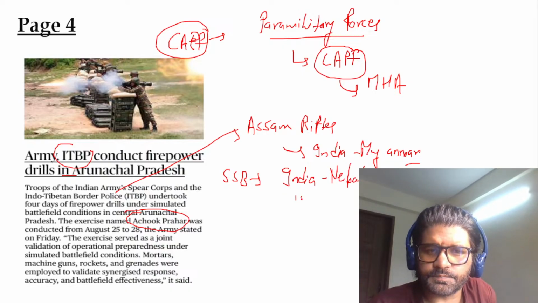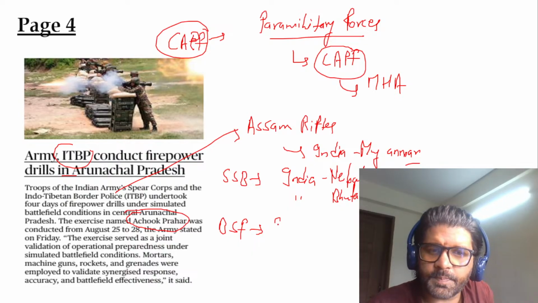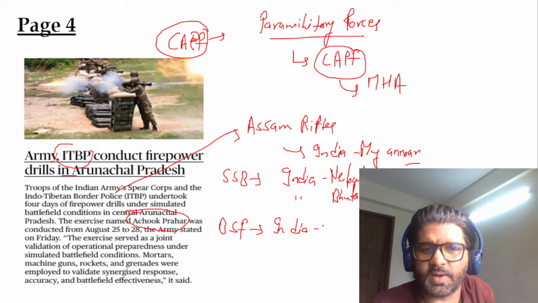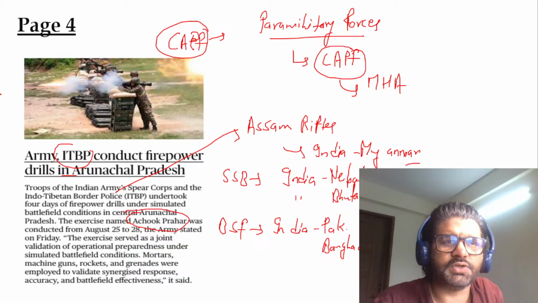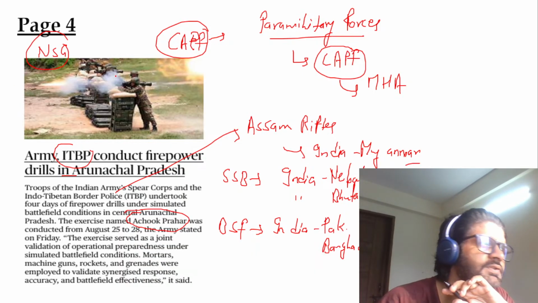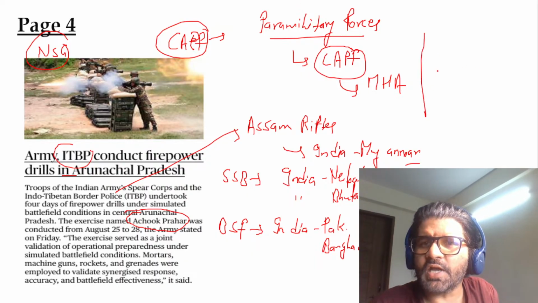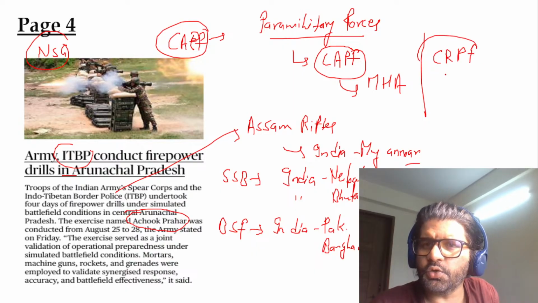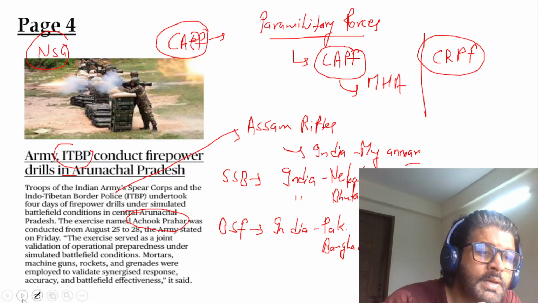Then you have BSF, Border Security Force, again a paramilitary force, which is guarding the India-Pakistan and India-Bangladesh borders. So please remember these facts. Then you also have one CAPF, which is NSG, National Security Guards, also known as Black Cats, responsible for the Prime Minister's security. Then you also have CRPF, Central Reserve Police Force. There are so many paramilitary forces important from a GS3 perspective.